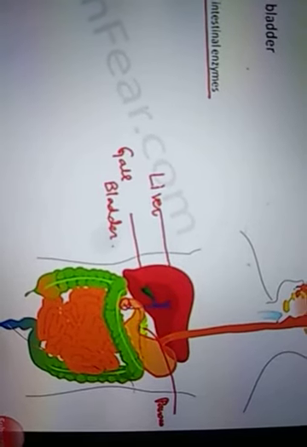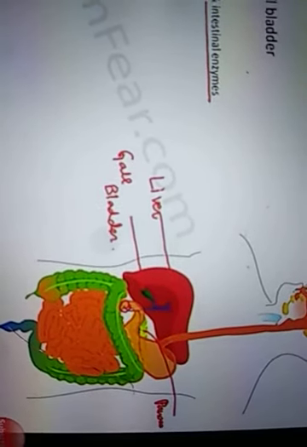So again digestion happens here, and then finally the food enters into the small intestine. It is an orange color structure which is extremely coiled. That is the small intestine. It again is going to secrete a lot of intestinal enzymes.